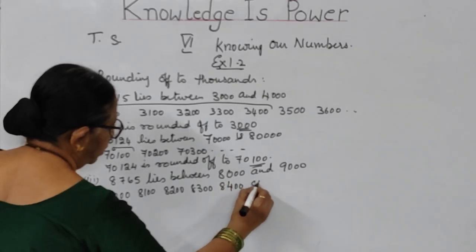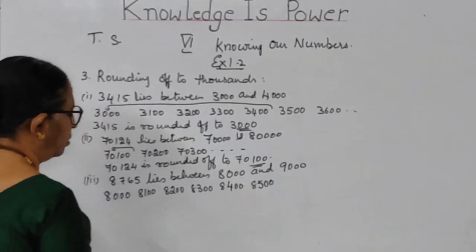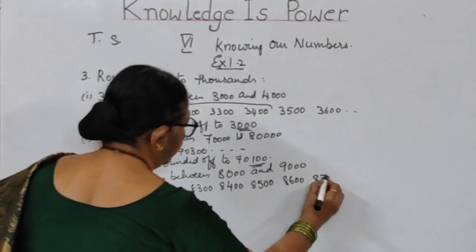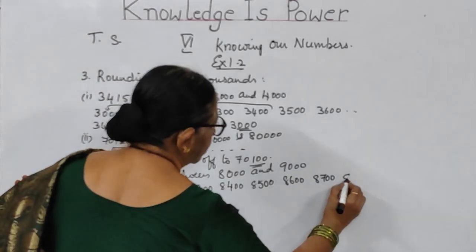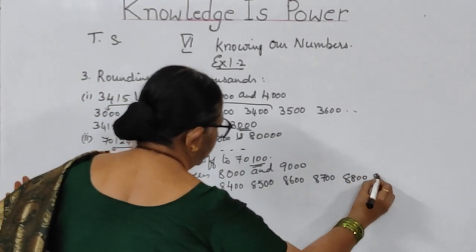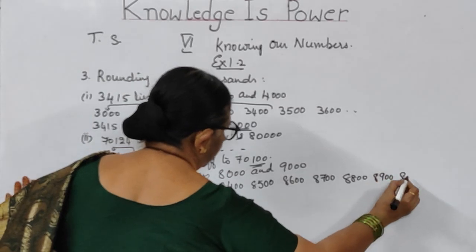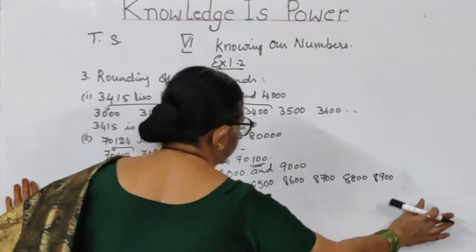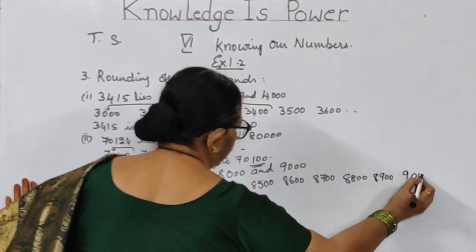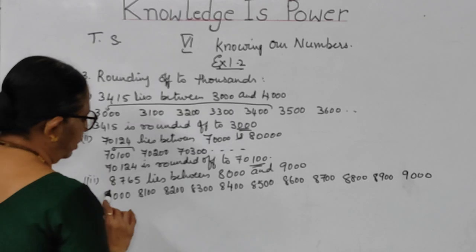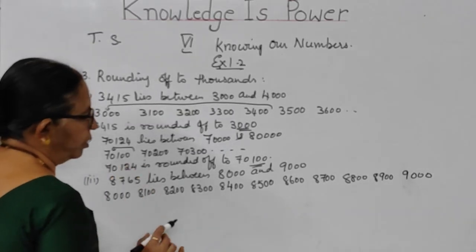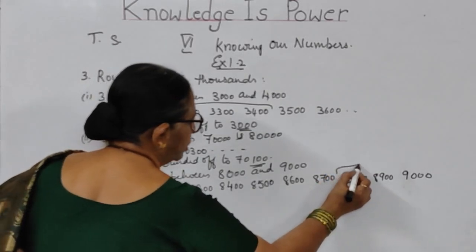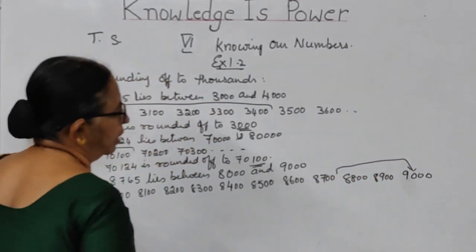8,400, 8,500, 8,600, 8,700, 8,800, 8,900, and the last one you will be getting is 9,000. Now the question is 8,765. So 765 lies between these two, somewhere here. So it can be taken as 9,000.